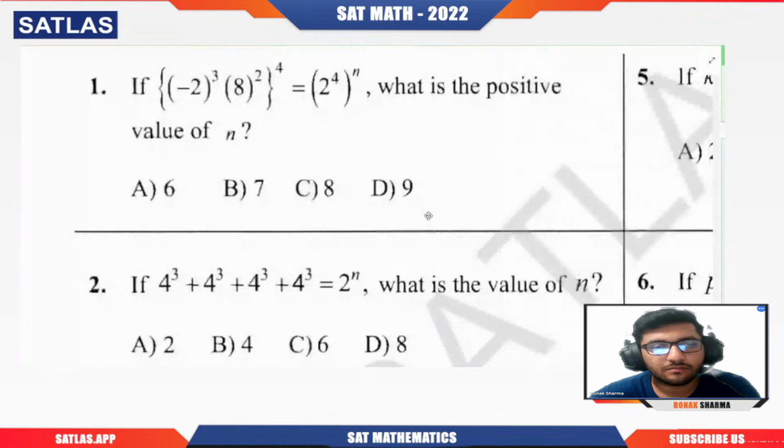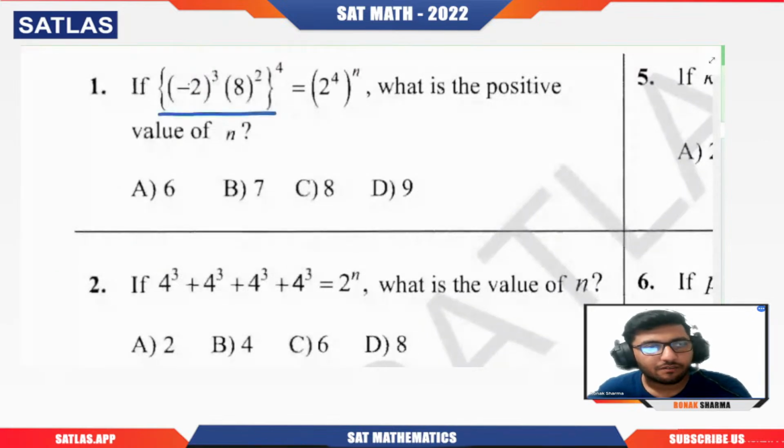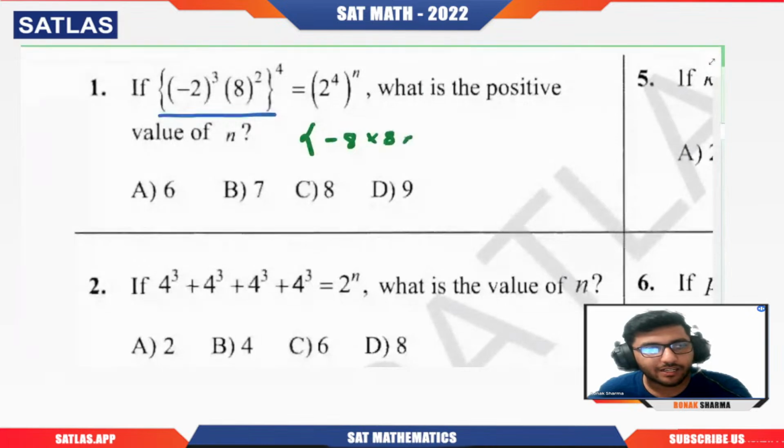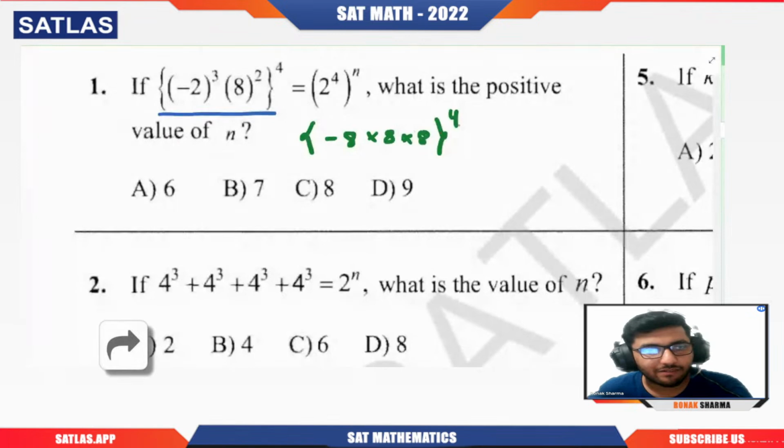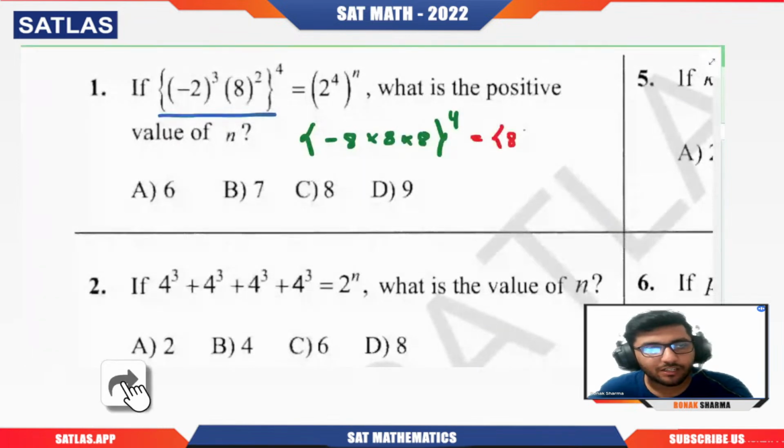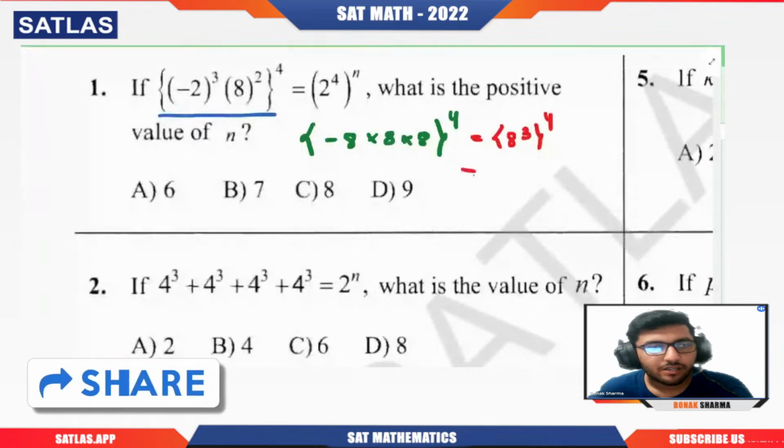So basically here, what they have given is (minus 2 cube times 8 square) raised to power 4 is equal to (2 power 4) raised to power n. What is the positive value of n? Clearly we need to simplify this. This is minus 2 cube, so we can write it as minus 8, since 2 cube is 8 and the negative sign will be there. 8 square is there, so we can write it as 8 into 8 raised to power 4. We know that if the power is even, then the negative gets absorbed. So this will be nothing but 8 cube raised to power 4.